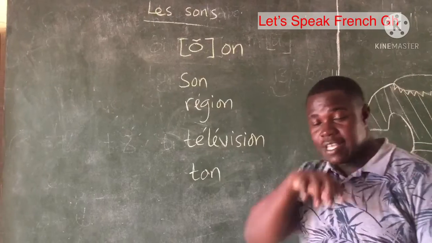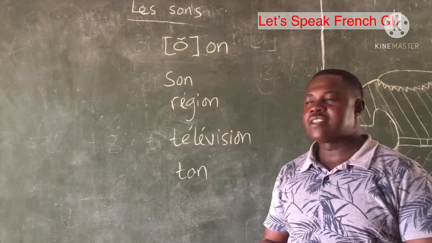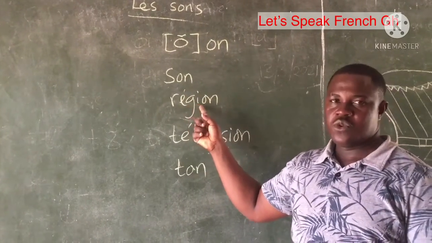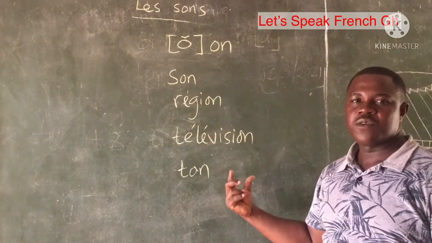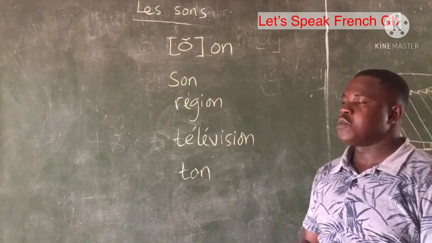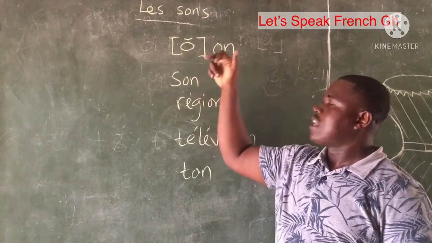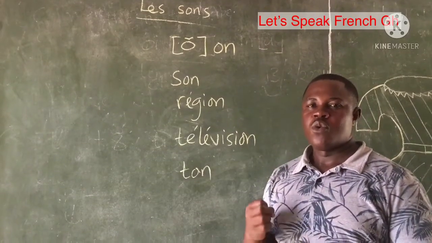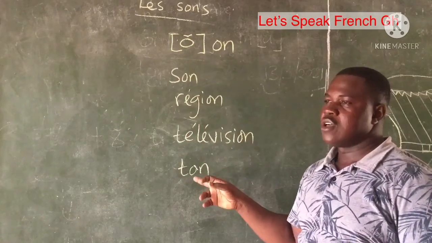It's also a nasal sound that we have on, as we have in the word son, région, télévision, ton. So as I said, it's a nasal sound and it's an O with an accent on top, and it's going to give us a nasal sound on in son, région, télévision, and ton.